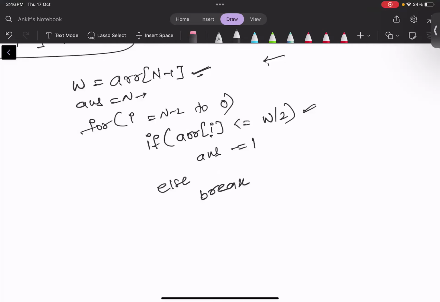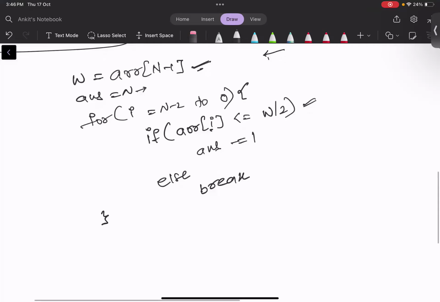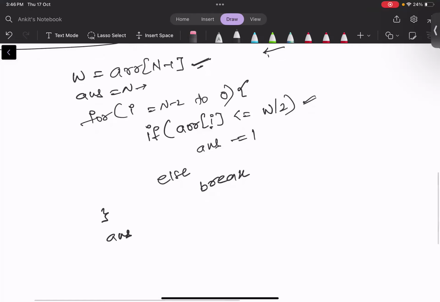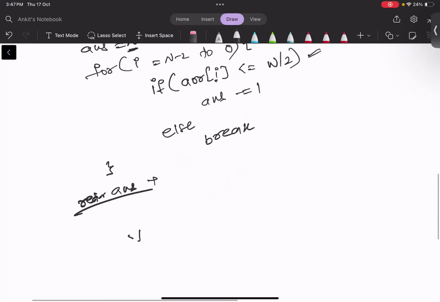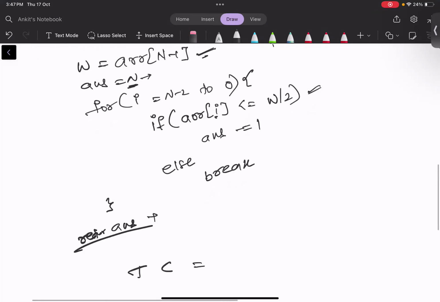After the whole loop is done, we return the answer, which is the position. He is at the nth position and moves to the nearest position possible. What will be the time complexity for this? As we are using only one loop to traverse the whole array, which in the worst case traverses n elements, the time complexity will be O(n), and the space complexity will be constant because we are not using any extra space. Thank you.